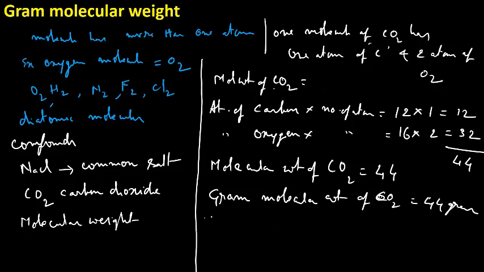Yes, sir. Now, you can do this very nicely. H2O, water. GMW, gram molecular weight of water: hydrogen, 2 atoms, 2 into mass number 1, plus oxygen, 1 atom, 1 into mass number 16. Therefore, this is nothing but 18. Have you got this?